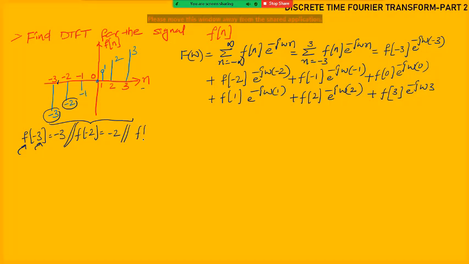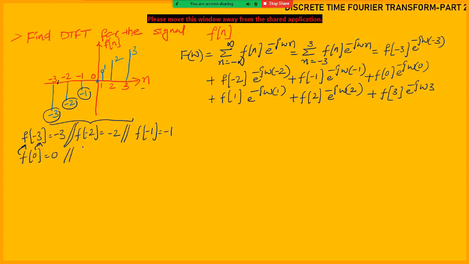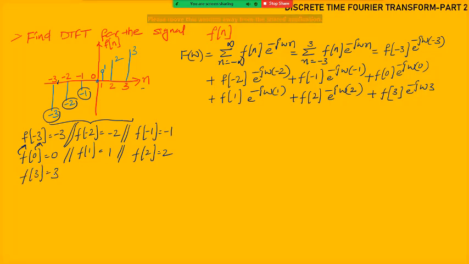Next, what is f of -1? It is the value of the signal f at n equal to -1, that is -1. And f of 0 has 0 amplitude, f of 1 has 1 amplitude, f of 2 has 2 amplitude, and f of 3 has 3 amplitude.